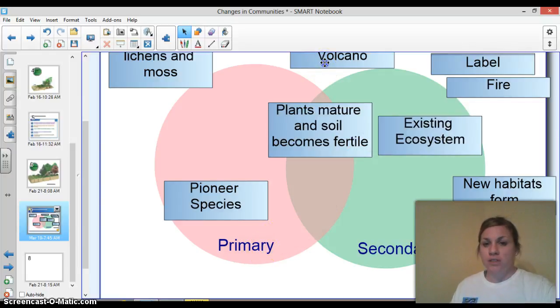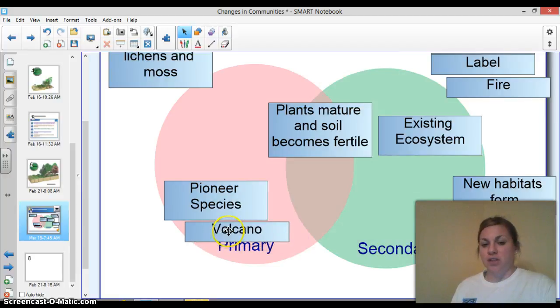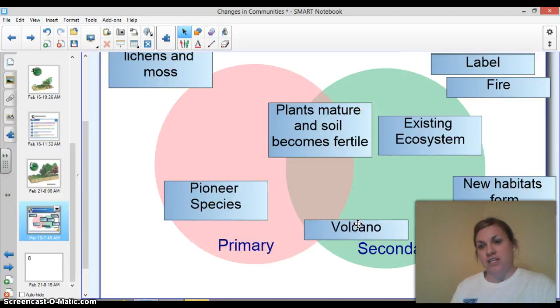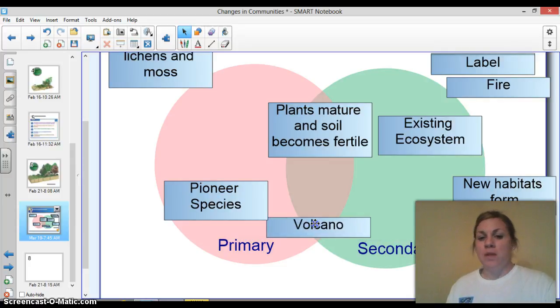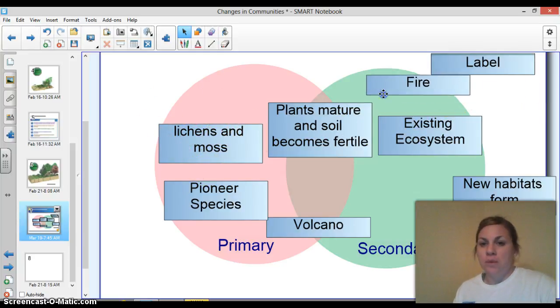Primary succession occurs, actually this volcano could be both, because it's going to cause primary succession, but it can also cause secondary succession to occur. So I'm going to put that one in the middle because it's kind of a cause of both. The fire from a volcano could wipe out a piece of land and cause secondary succession to occur. However, a volcano could establish new rock to cause a primary succession to occur. Lichens and mosses are going to come in and develop that rock. So that would be a difference between primary and secondary, because you're already going to have the seedlings from fire. So fires typically are dealing with secondary succession.